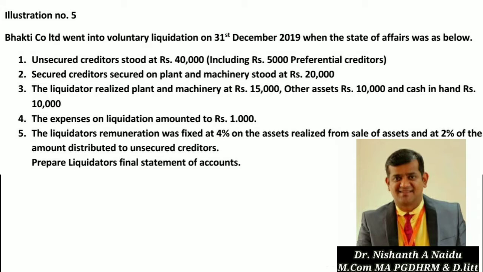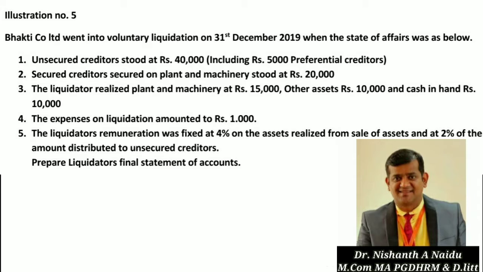Point number 2, secured creditors secured on plant and machinery stood at rupees 20,000. So there are secured creditors, which means they have created a right on the plant and machinery. That value is 20,000 rupees.